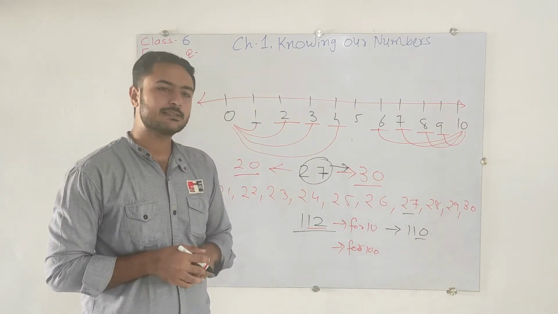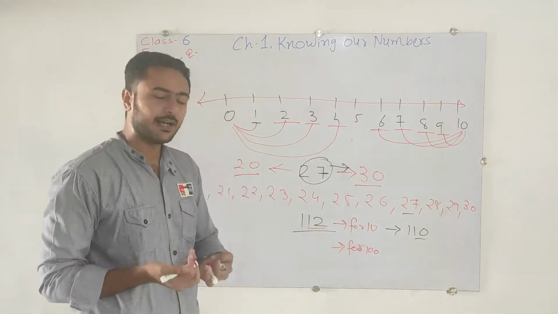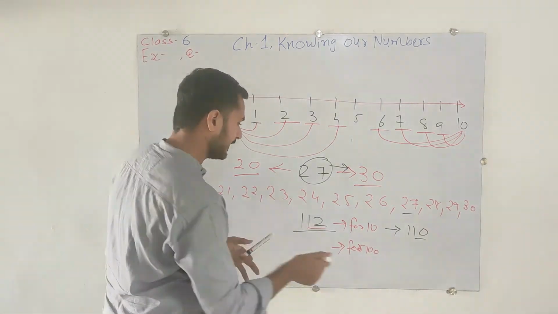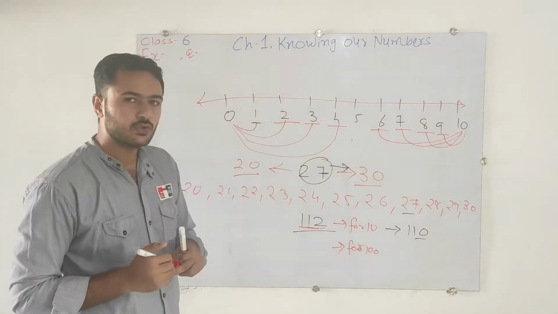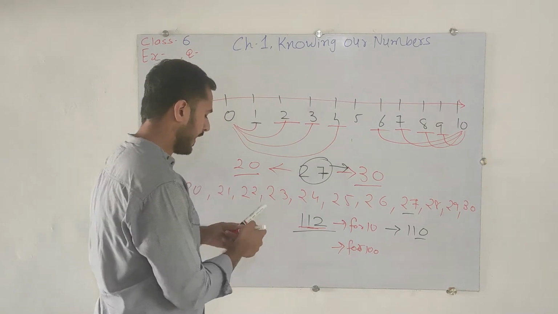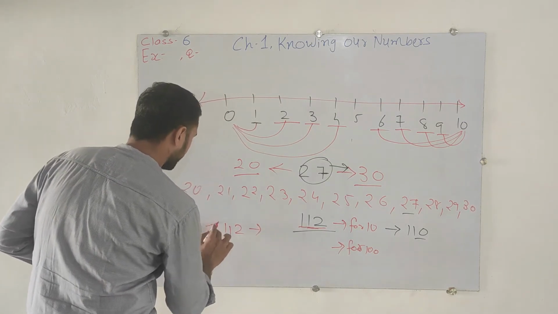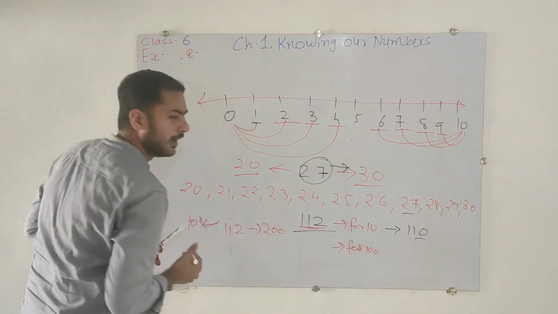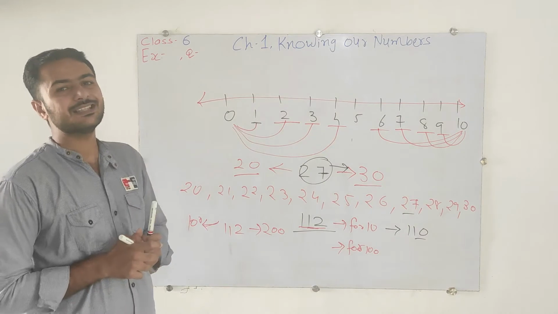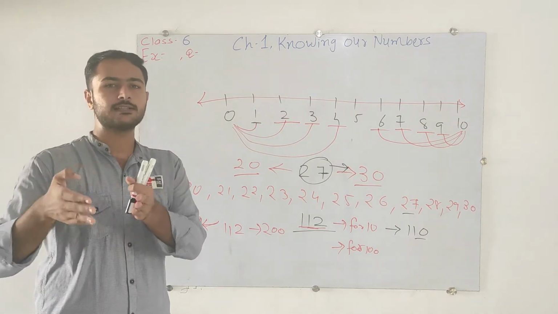Now for the same number we have to do the round off for the 100 plus. 100 plus means the 3 digits. Here are 3 digits, so we will do it for 112. It means we have to find out whether the number 112 is nearby to 100 or 200, because for the three places we know quite well that is 100, 200, 300, 400.